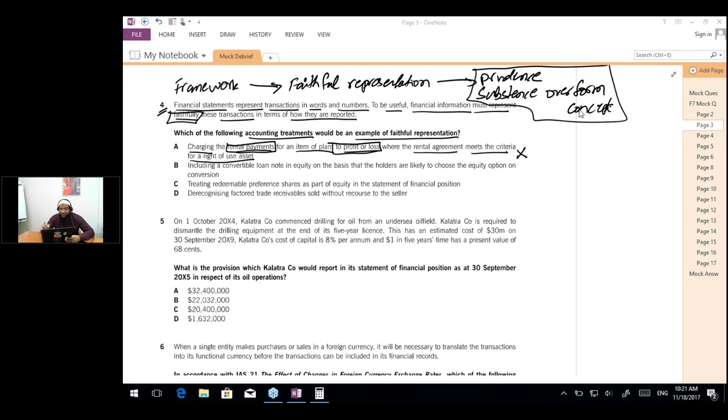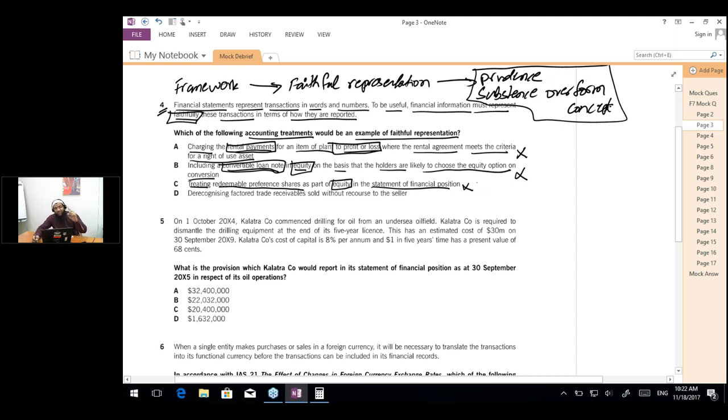And then the question says including a convertible loan note in equity on the basis that holders are likely to choose the equity option on conversion. This is also incorrect because convertible loan notes are not classified in equity. They are classified as a compound financial instrument, and we classify them as both liability and equity. So this accounting is also incorrect. Treating redeemable preference shares as part of equity in the statement of financial position is also incorrect because redeemable preference shares are a non-current liability. So options 1, 2, 3 are incorrect.